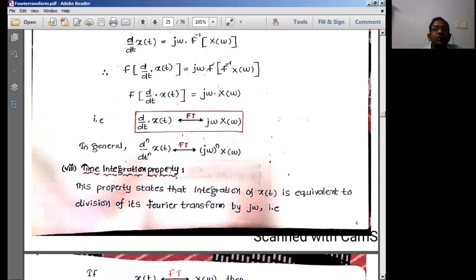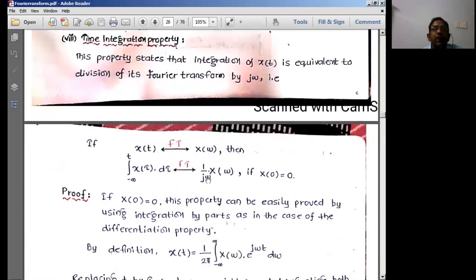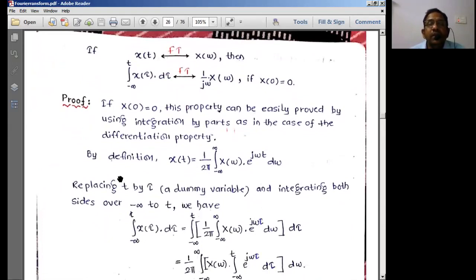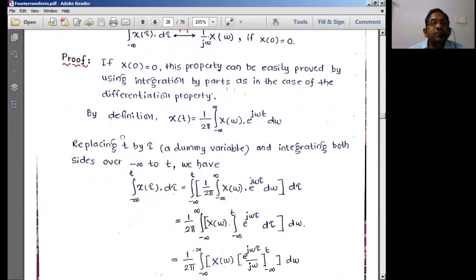Differentiation in the time domain, just now we saw, is j omega into x of omega. Integration means just the inverse. The reverse of differentiation is integration. So therefore I will be getting 1 by j omega. That means it should not violate the basic property of mathematics. The basic mathematical property is that it should not violate anything over there. So we are not violating that. Without violating the mathematical property, we will simply be getting the Fourier transform properties. So now let us look into this particular property.